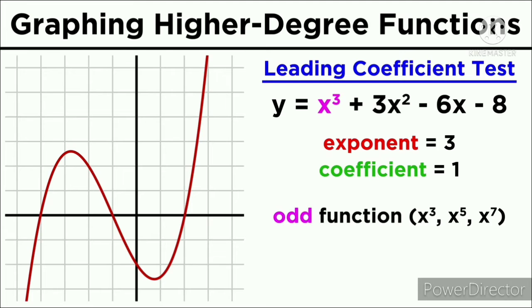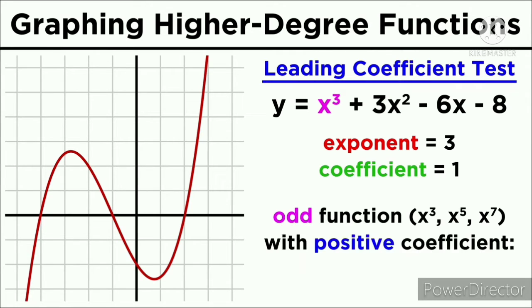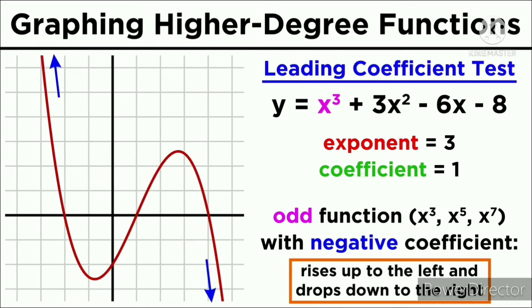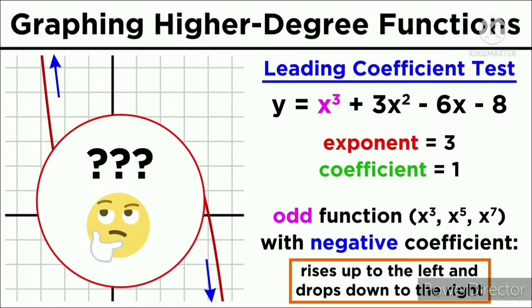If the exponent is odd, such as with a cubic function, or one that starts with x to the 5th, x to the 7th, and so forth, if the leading coefficient is positive, the function will fall downwards to the left and rise upwards to the right. If the leading coefficient is negative, the function will rise upwards to the left and fall downwards to the right. We don't yet know what will happen in the middle, but this end behavior is a great start in terms of sketching the function.